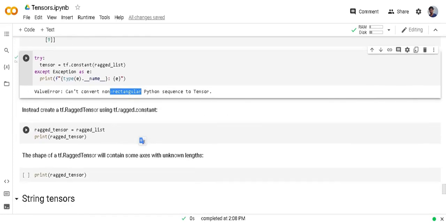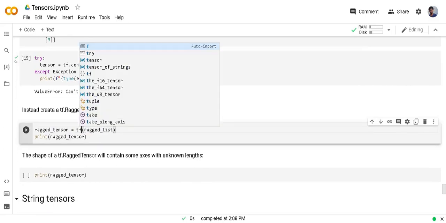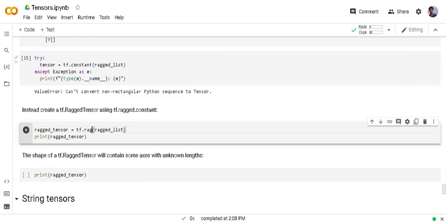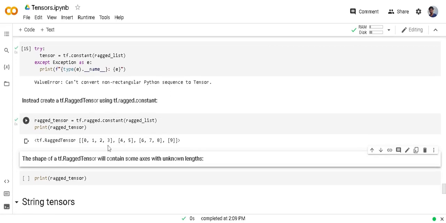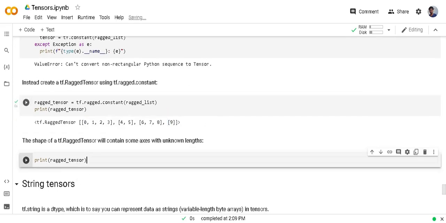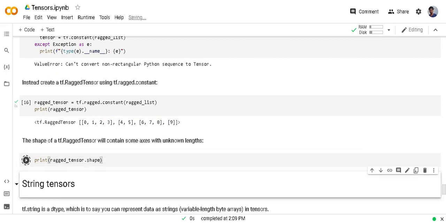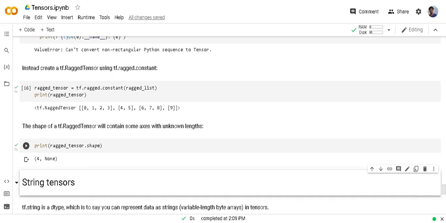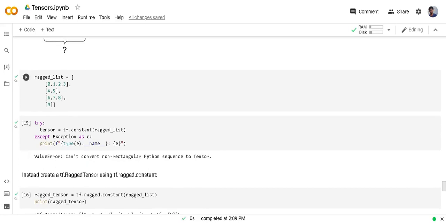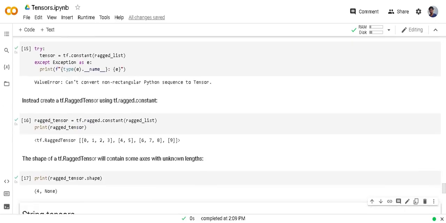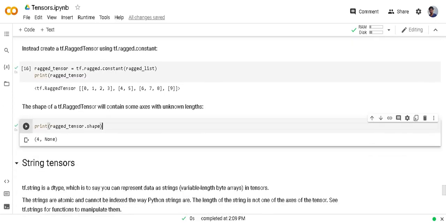so it can't be converted into a tensor. But there is one function which is tf.ragged.constant. Now this non-rectangular tensor has been created. If you want to look at the shape, you can. Here it is 4 by None. None because the column is not defined. Some rows have 4 columns, some have 2, some have 3, and the last row has 1. So the shape of the ragged tensor is 4 by None.